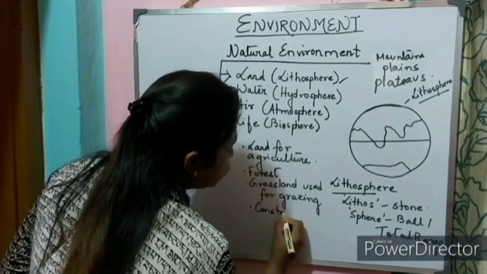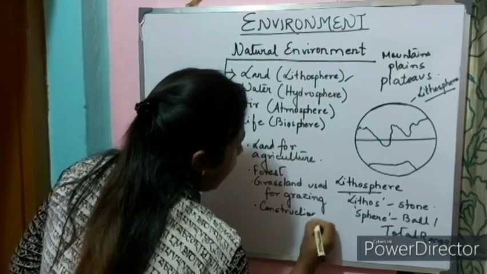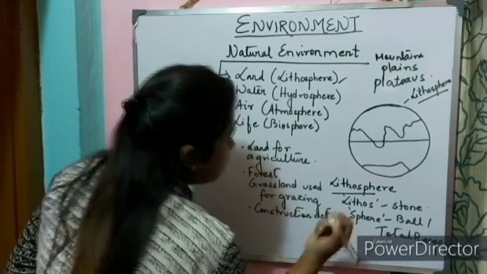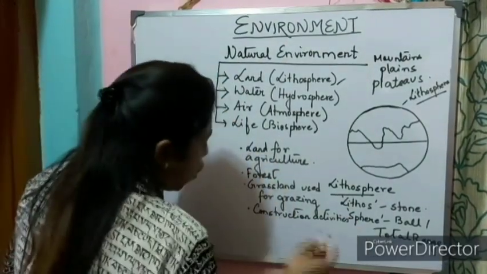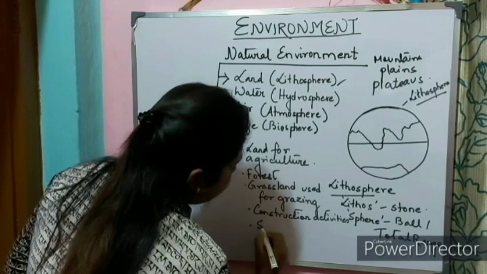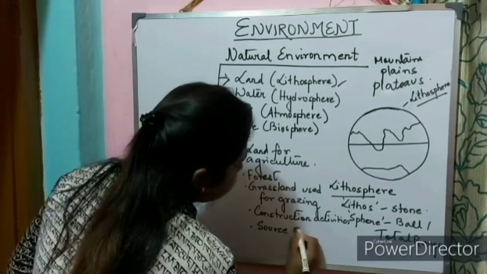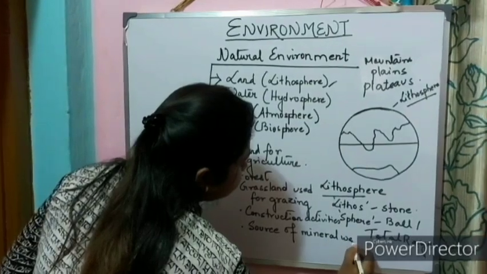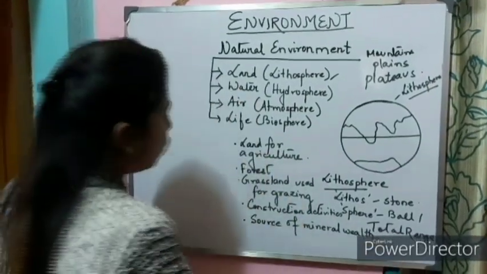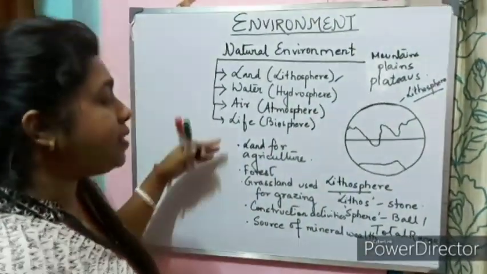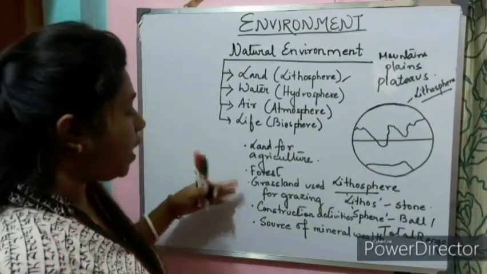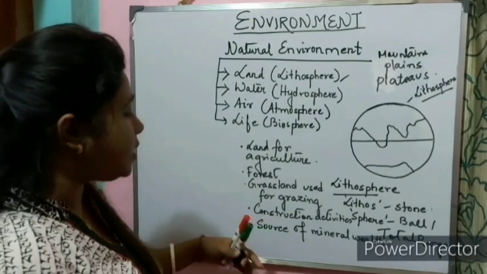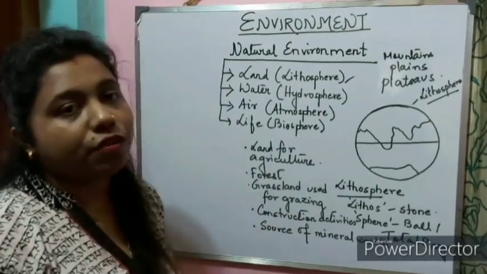So for construction activities, it is important. Construction of industries, houses, buildings, roads. It is a great source of mineral wealth. So why is lithosphere important? It provides us land for agriculture, forests, grasslands for grazing, construction activities, and a source of mineral wealth.